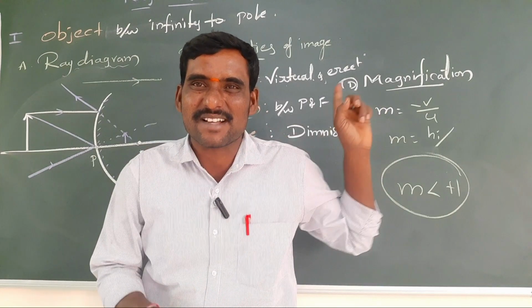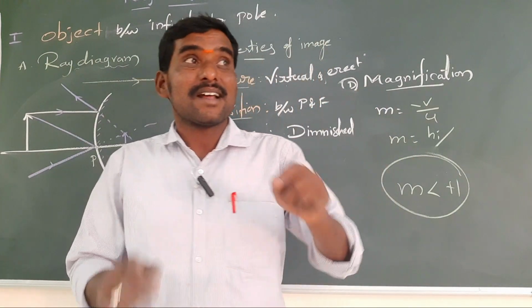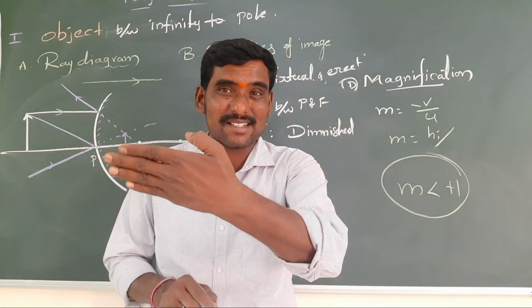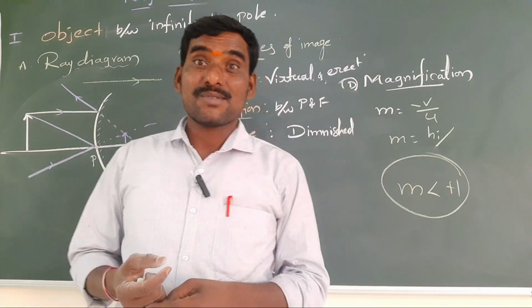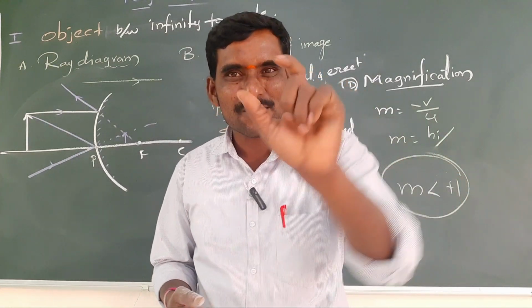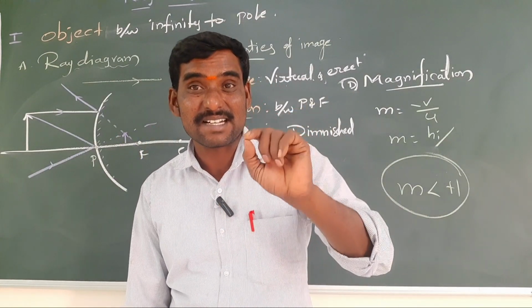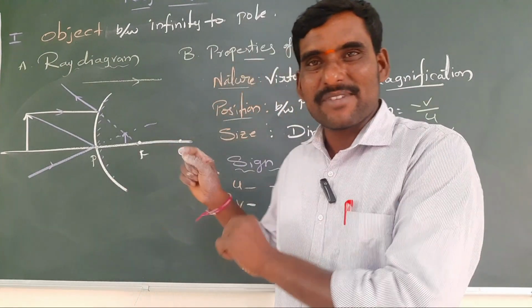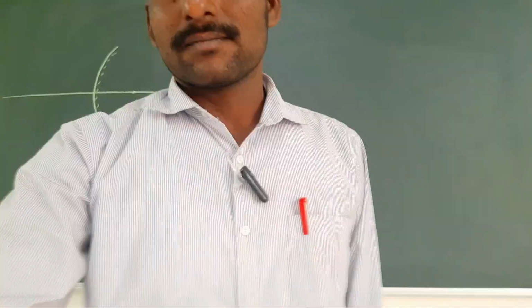Shop security mirror is a convex mirror. Number two, it is also used as a rear view mirror in vehicles. Your bike's side mirror and the car side mirror are convex mirrors. Also, in ATM shops one mirror will be there, that is also a convex mirror. And most important, in street lights we are using convex mirrors. Once I will show the previous question from the CBSE and state, just to see.